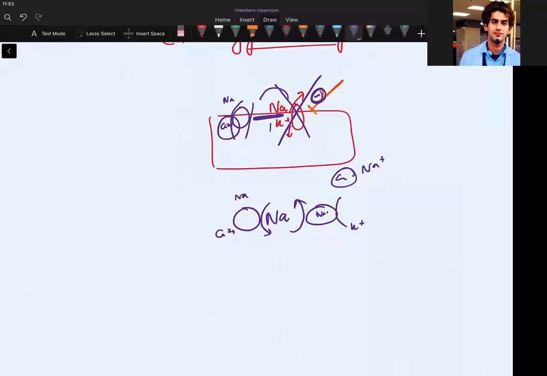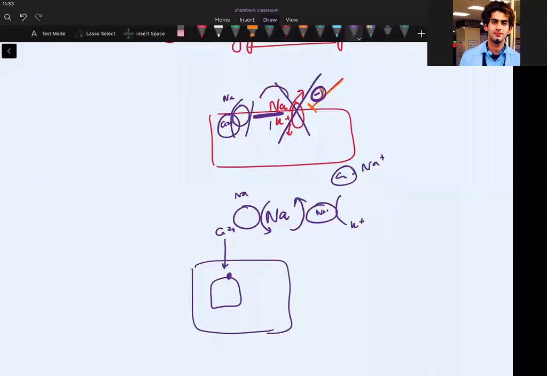Intracellular levels of calcium will stimulate the sarcoplasmic reticulum: calcium induced calcium release. You have a store inside the cell, the SR, having more calcium.